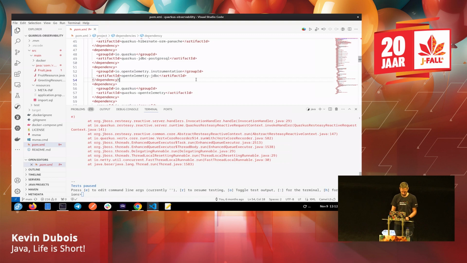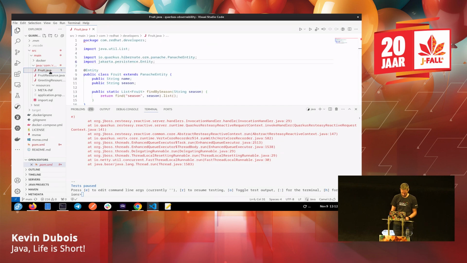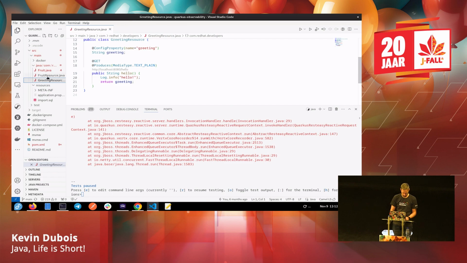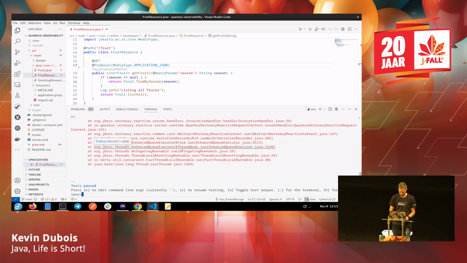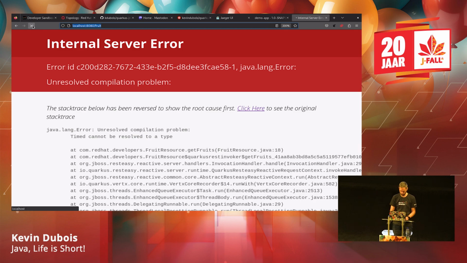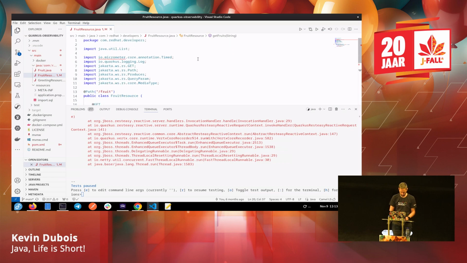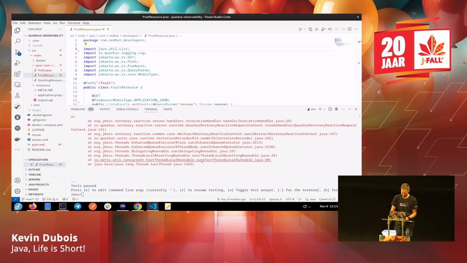Timed cannot be resolved property. That's kind of interesting. So it's looking for a dependency which it cannot resolve. Let's see, where is it? Here it is. Let's remove that. I don't know why that's not happy. Anyway, let's try it again. Fruit. Yeah. And then it was complaining about entity. Wow. Okay. Well, this application isn't exactly running the way that it's supposed to.